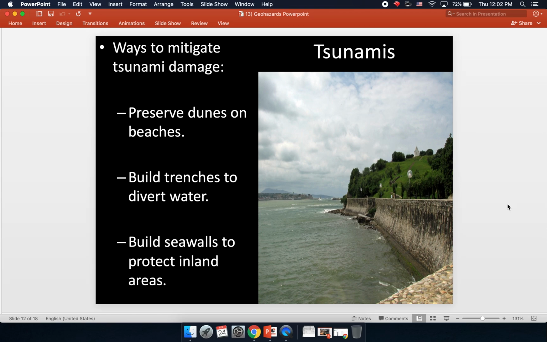Also, you can build seawalls such as you see in this picture here. These can absorb some of the impact. They can also keep the wave from coming up over the top and flooding the inland areas. But in the past, in Japan, there have been tsunami waves bigger than expected that have overridden these walls and still flooded inland areas. So some of these things are going to help, but they might not be totally tsunami proof.